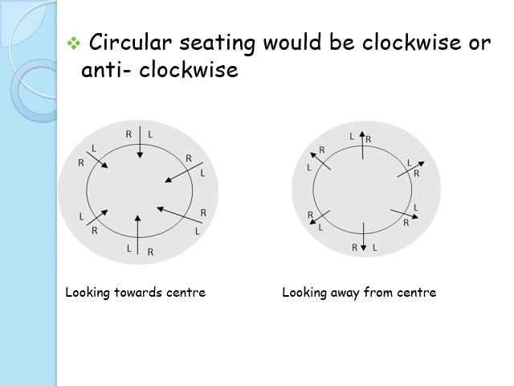I have shown this Venn diagram to you where you can see when they are looking towards the center, right is anti-clockwise and left is clockwise. When they are looking away from the center, right is clockwise and left is anti-clockwise. So you have to pay attention to these things.